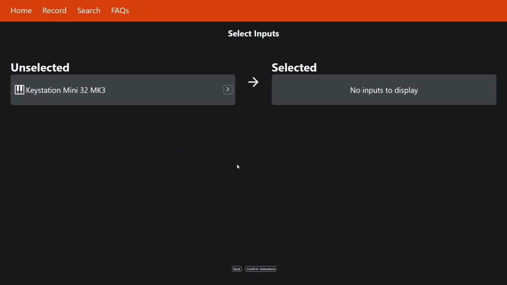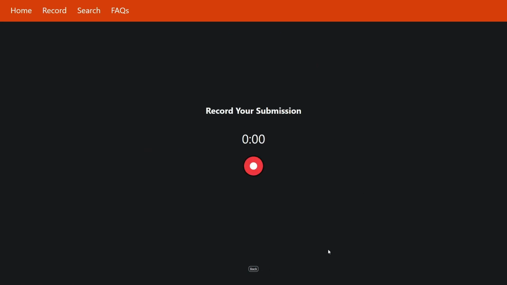Now I can just go ahead and refresh my page after plugging back in my MIDI input. And here it is again. Moving over to selected, I can confirm my selections and move on to the recording page. Over here, we keep buttons as simple as possible. There's only two interactions that we have here. We can start our recording or head back. We also have our timer here that shows how long we've been recording for.